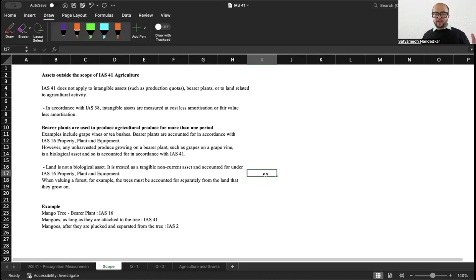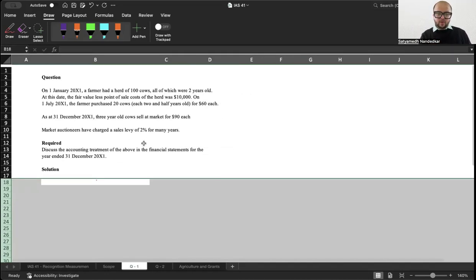Mango tree is the bearer plant. Mangoes, as long as they are attached to the tree, IAS 41. At the time they are plucked from the tree, IAS 41, agricultural produce at the time of harvest. After they are plucked and separated from the tree, that becomes your inventory.